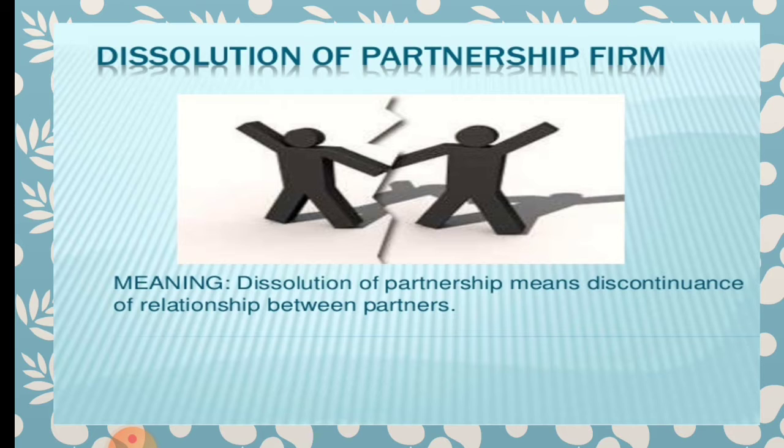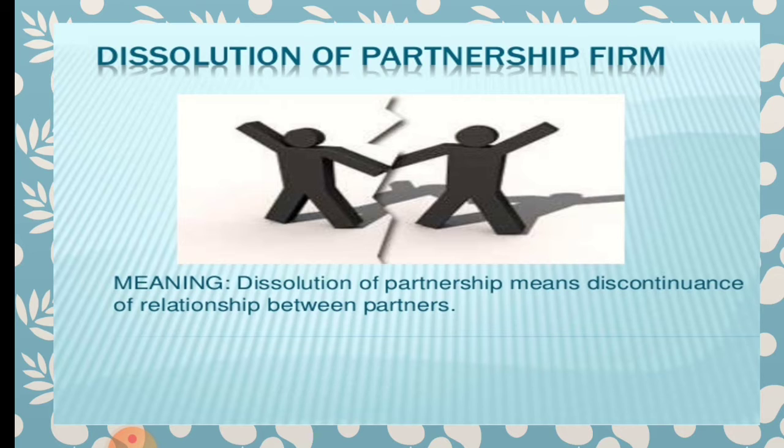So other partners except C, A, B, D and E can continue the business. A new partnership firm will be formed without C. So when one of the partners becomes incapacitated, the partnership comes to an end. So this is dissolution of partnership.